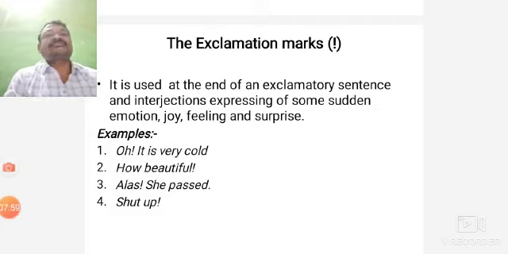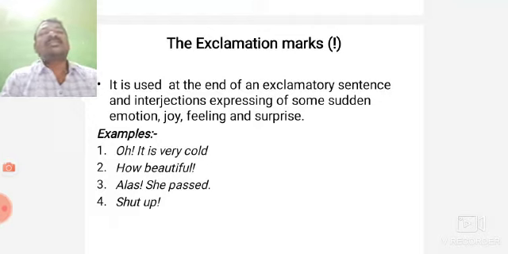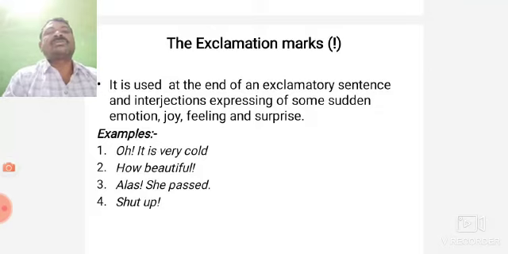Exclamation marks. It is used at the end of exclamatory sentences and interjections to express sudden emotions, feelings, joy, and surprise. For this, we use the exclamation mark. Here are some examples. Oh, it's very cold! How beautiful!